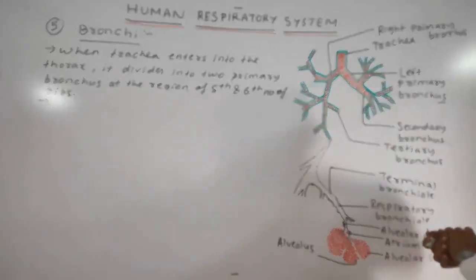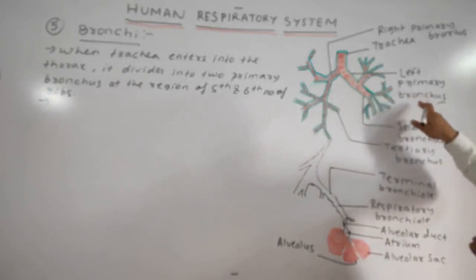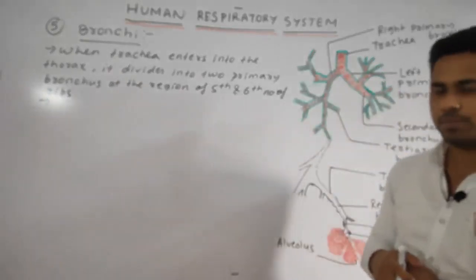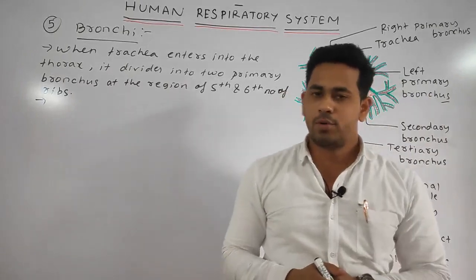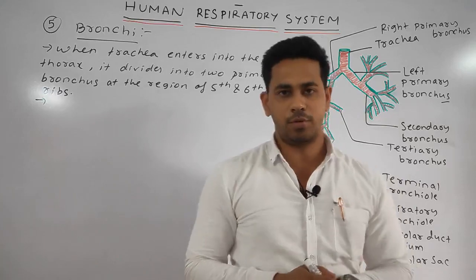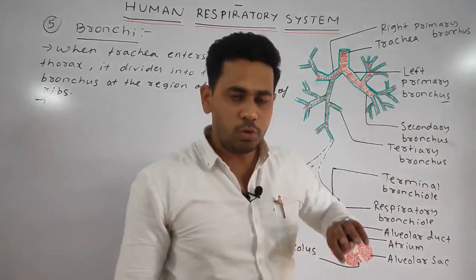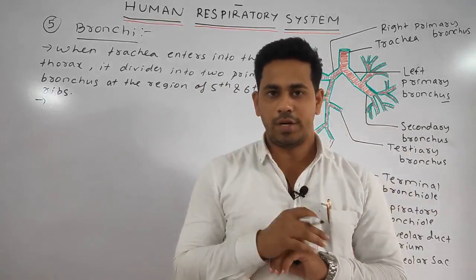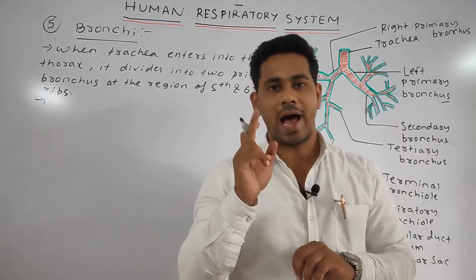So you can see here the left primary bronchus is quite longer as compared to the right primary bronchus. The left primary bronchus is around 5 cm, whereas the right primary bronchus is around 2.5 cm. It enters into the lungs at a point called the hilus.